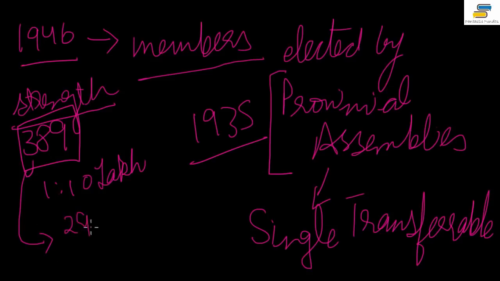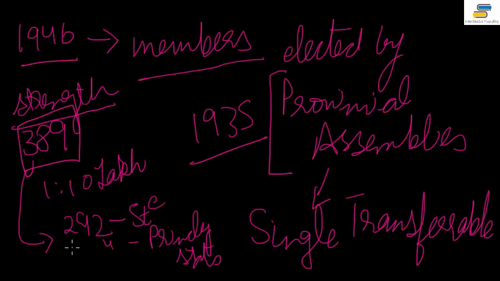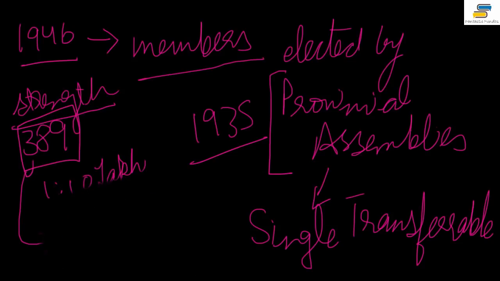And out of these 389, the division was there, right? There were 292 seats who were to be the representatives of the states. There were four princely states, these were to be there. No, not four, I just mentioned it wrong. Let me correct it quickly.